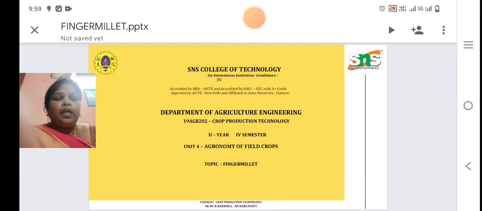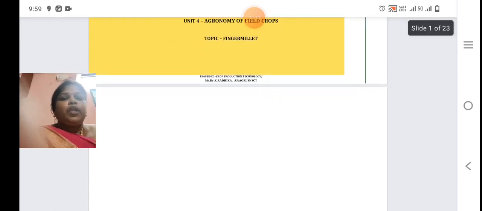Myself, Dr. Radhika, working as Associate Professor in the Department of Agricultural Engineering, SNCT, Coimbatore. Today, we are going to discuss 4th unit Agronomy Field Crops. The topic is Crop Rotation Technology Finger Millet. Let's see one by one.